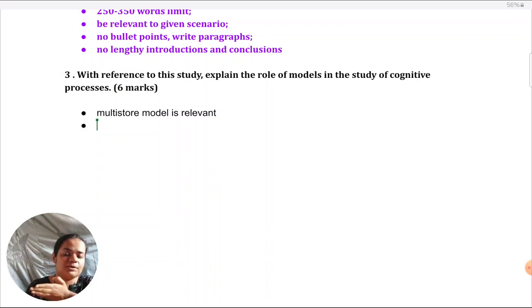Make sure you're able to identify correctly. If you go wrong here, like if you identify a wrong model, like the working memory model, which is not actually what is being shown, and then you try to deliberately fit it into what is given, it can be a very expensive mistake because the entire answer will go wrong from that point. So make sure you learn correctly, you actually have understanding, and then you apply.